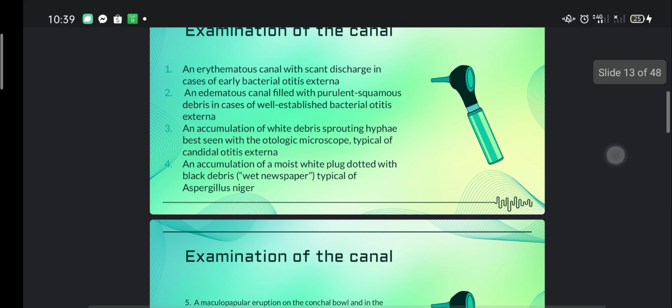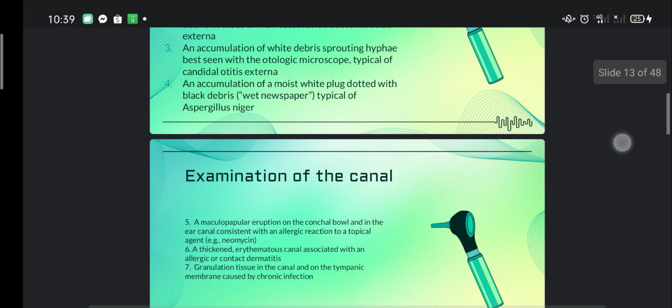For the examination of the ear canal, it could be an erythematous canal with scant discharge in cases of early bacterial otitis externa, or an edematous canal filled with purulent squamous debris in cases of well-established bacterial otitis externa, or an accumulation of white debris sprouting hyphae best seen with the otologic microscope, typical of Candida otitis externa, and an accumulation of a moist white plug dotted with black debris, like wet newspaper, typical of Aspergillus niger.